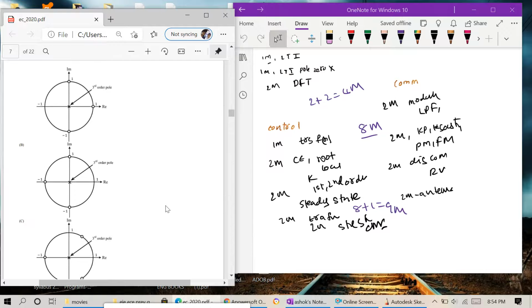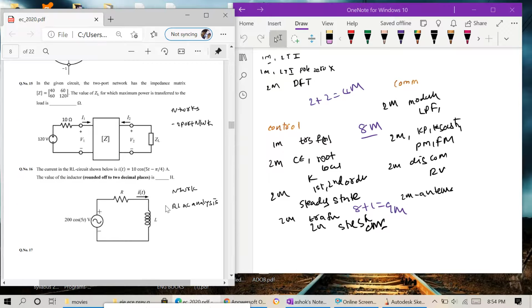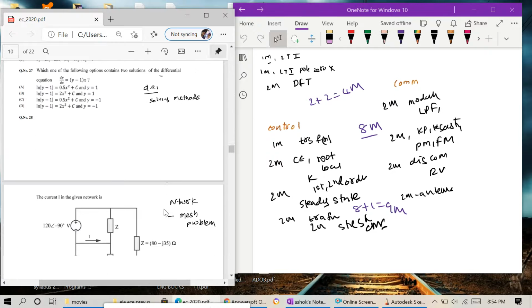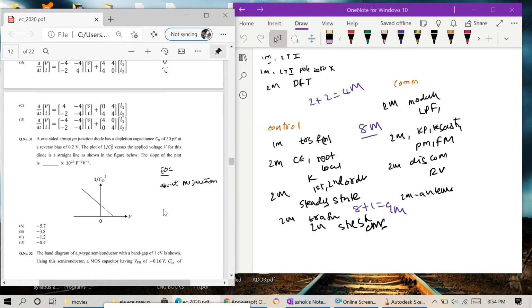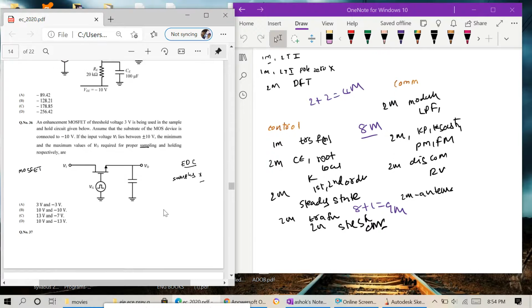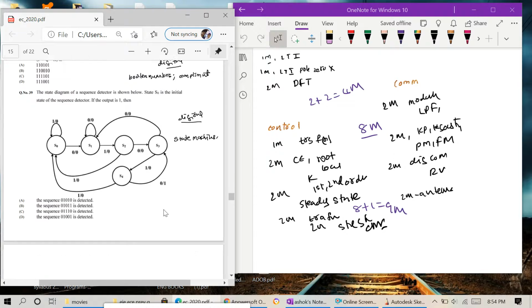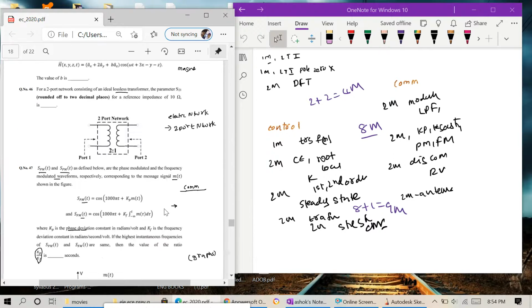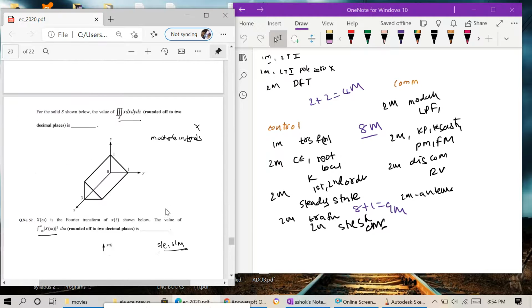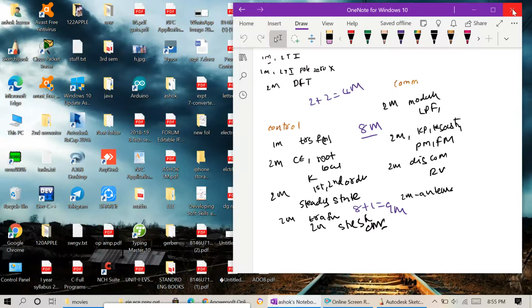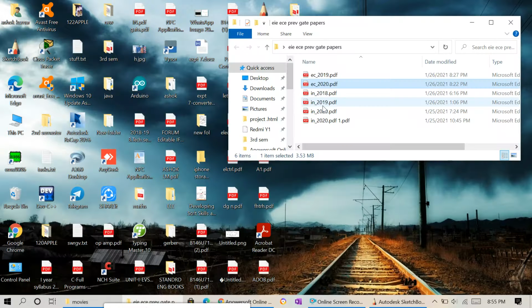Actually this is a complete package like that. These are the type of problems asked in EC. The flavor is different here. So even if you prepare for ESC, as it is the same, you can check the EC 2019 paper also.